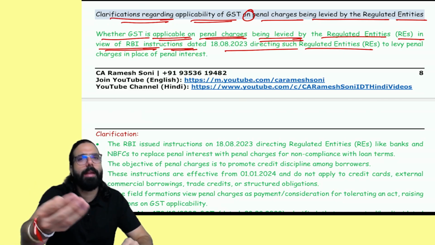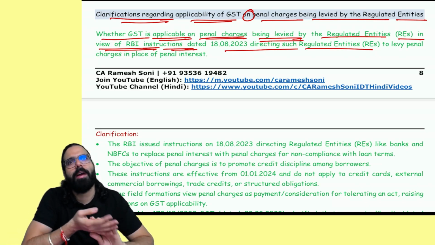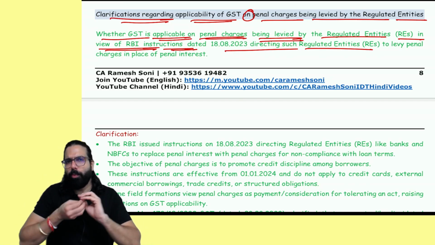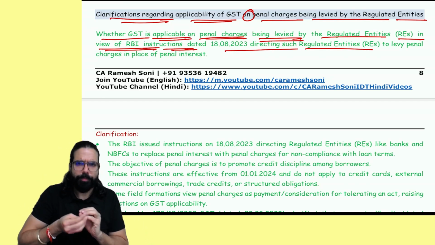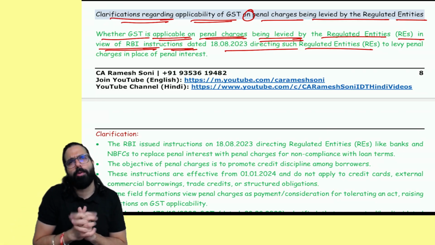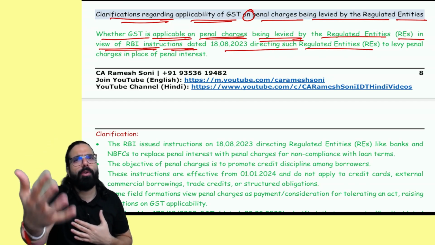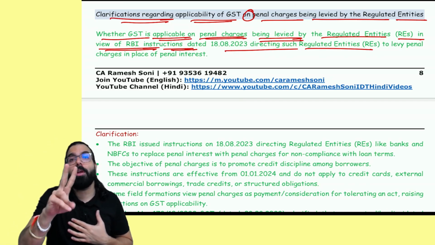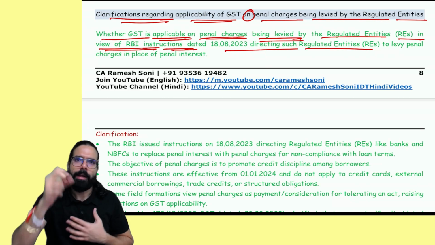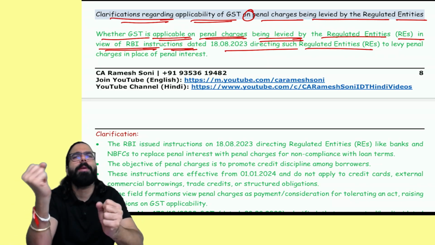Supposing you don't make the loan payment on time. So what the bank will charge you is penal interest on the amount which was payable by you, or supposing you have 20,000 rupees which you have to pay as an installment to the bank. Now I am the bank, I've given you a loan for which you have to pay 20,000 rupees. If you don't go ahead and pay me on time, I'll charge you penal interest. The EMI, if you don't pay me on time, I'll charge you penal interest.